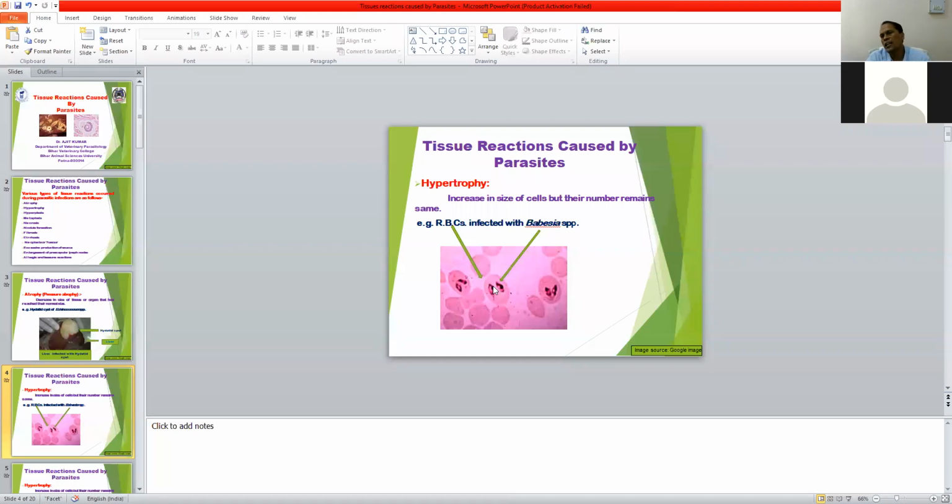So Babesia infection results in hypertrophy of the RBC, meaning increase in the size of RBC but the number of RBC remains the same as previous.